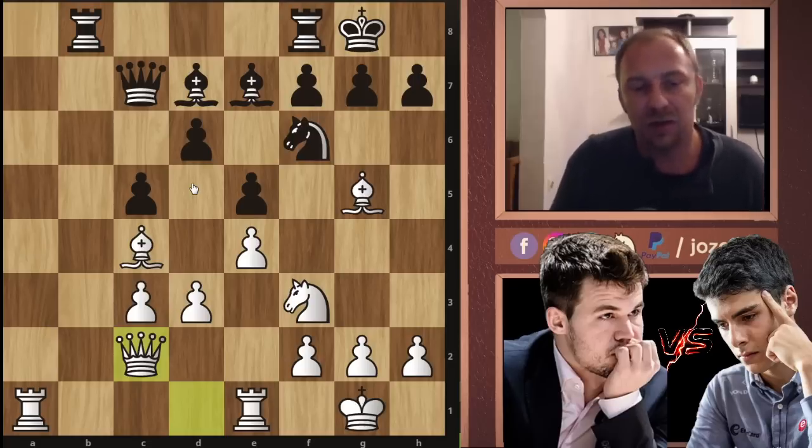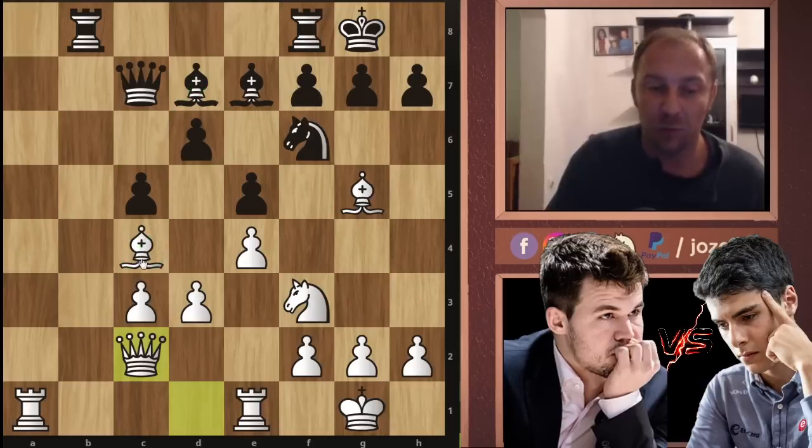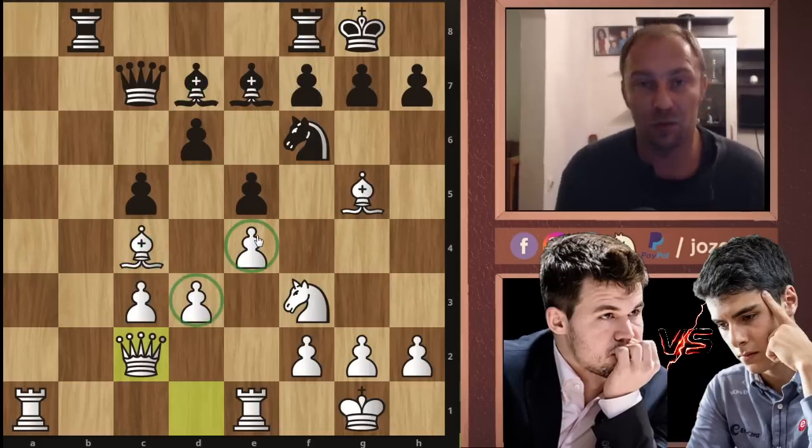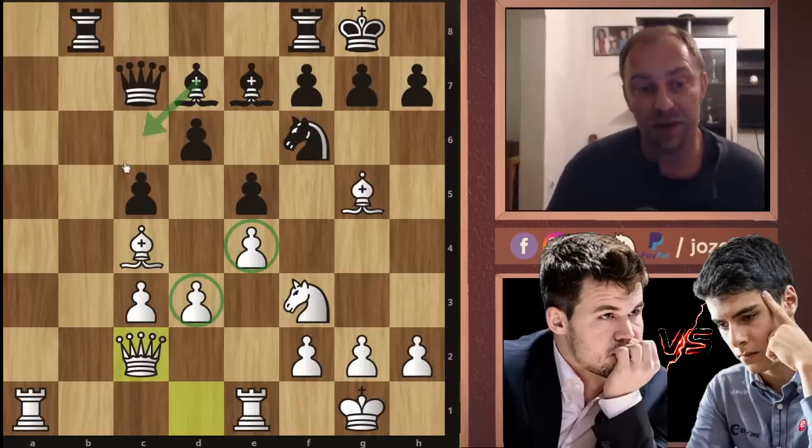When we evaluate all of our pieces on the board, we should always realize our bishop on d7 is perfectly fine. This bishop on c4 is also good, but when we notice that we have many pawns on light squares in the center, we shouldn't basically force a trade of light square bishop. We should, as I said, force a trade of dark square bishop, because this is now our bad piece.